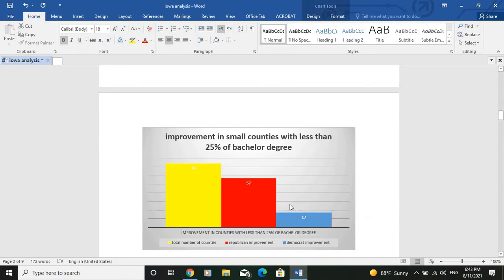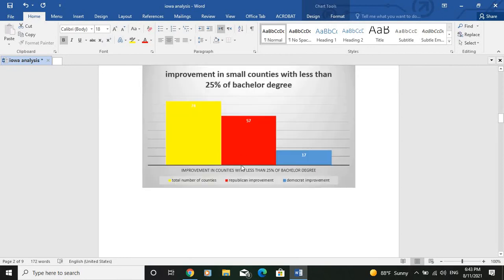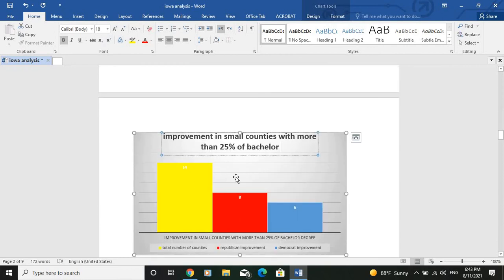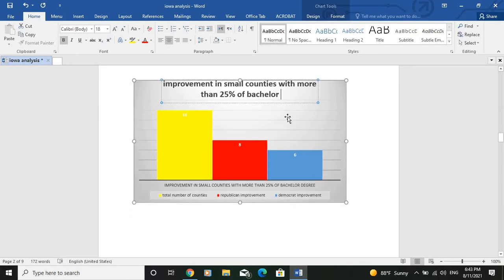So that being said, now let's move and study the small counties in which we have a higher percentage of bachelor degree. Here we're talking about small counties where we have more than 25% of bachelor degree among the population of the county. We have a total of 14 of such counties. Here we see that the number of improvement is very close between the Republican and the Democrat, as the Republicans were able to improve in 8 of such counties, whereas the Democrats were able to improve in 6.